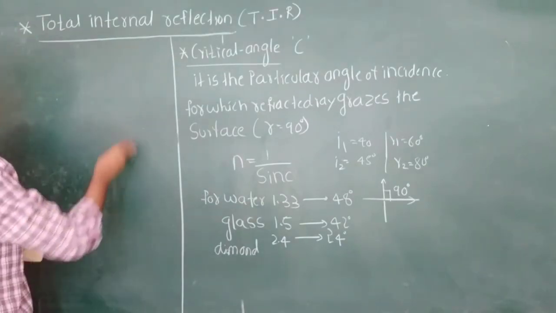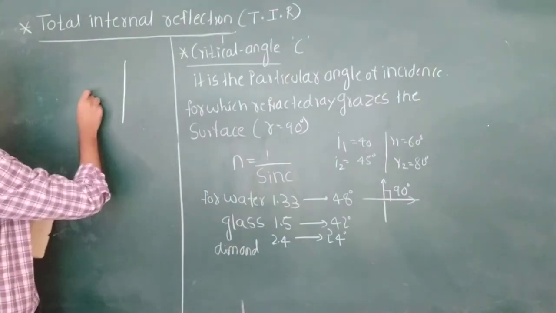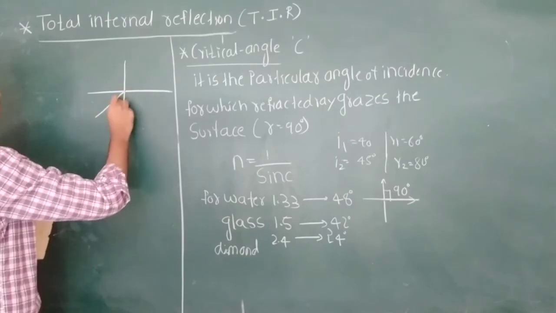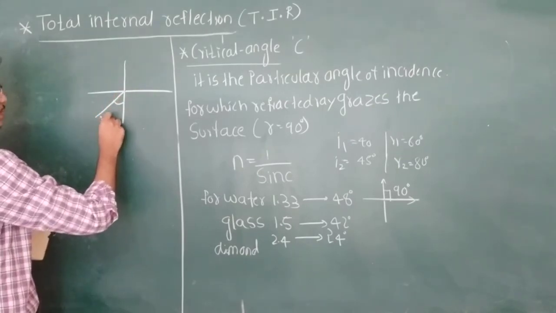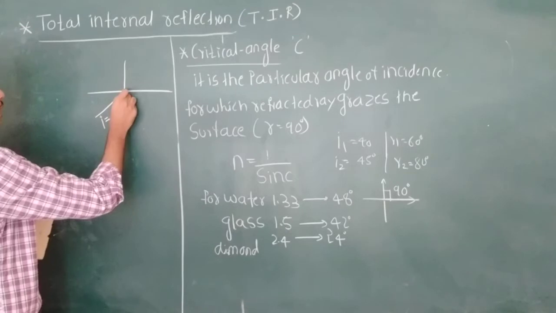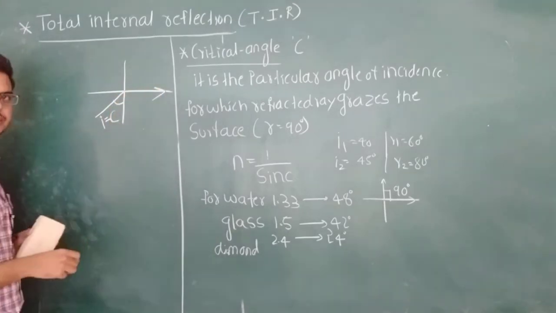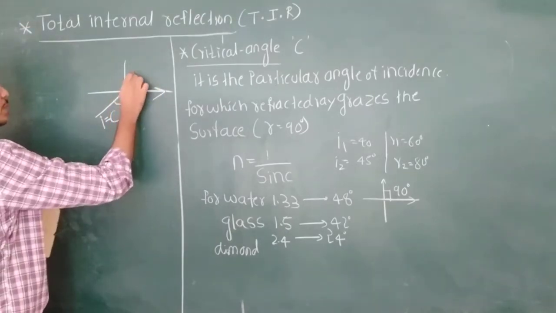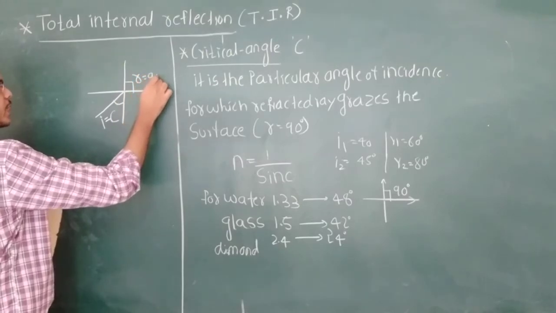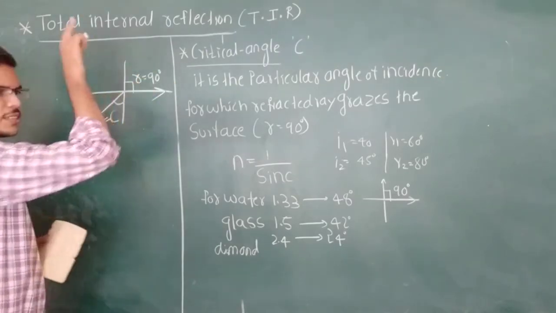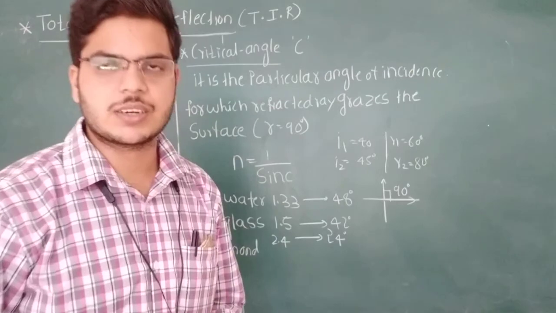At this angle, what will happen? Take this as the medium. For a particular angle of incidence equal to the critical angle, the refracted ray goes like this. The angle between the normal and the refracted ray is equal to 90 degrees. It grazes the surface. It is moving along the surface.